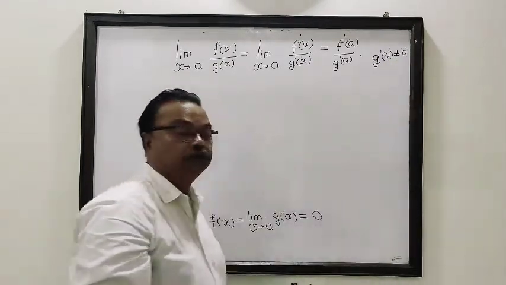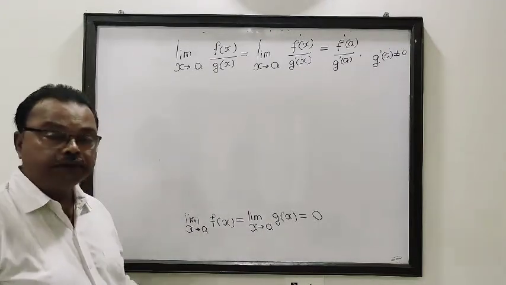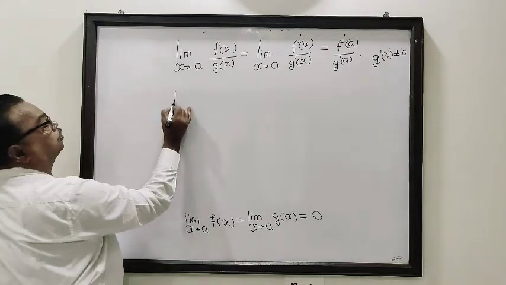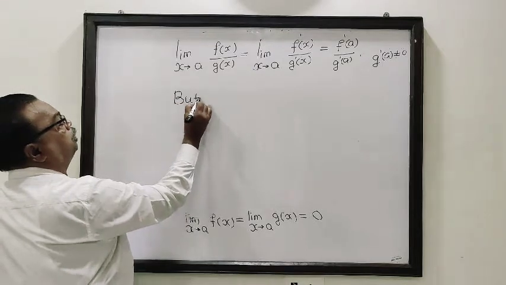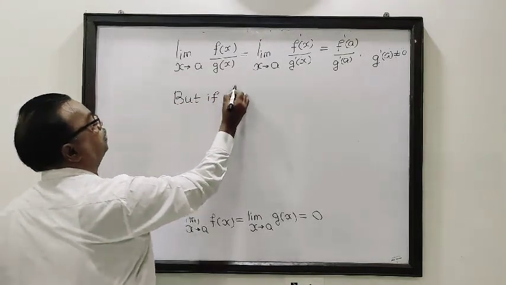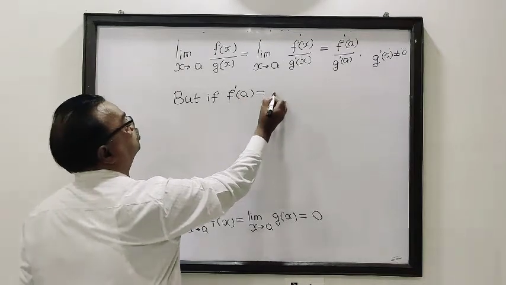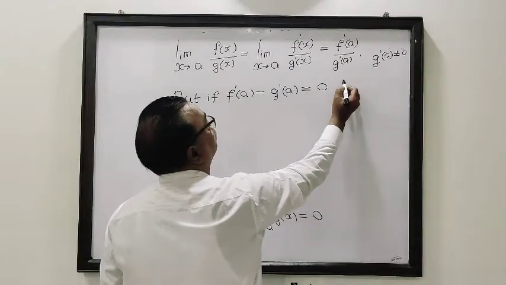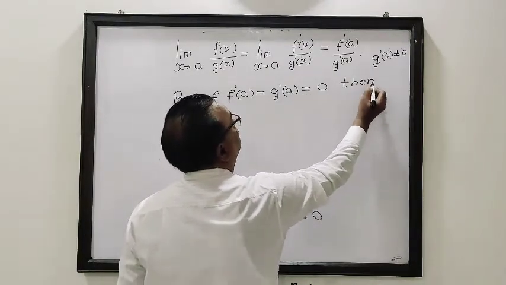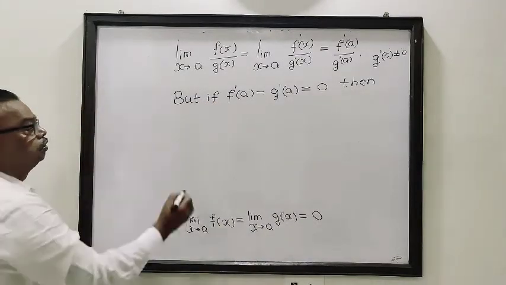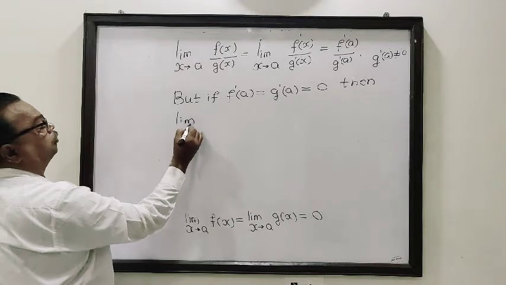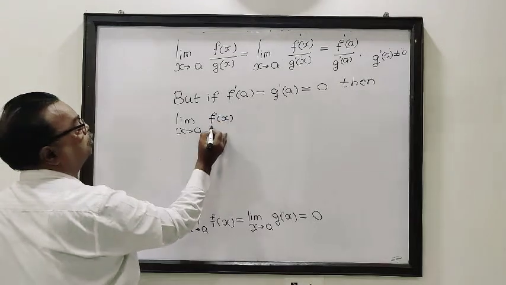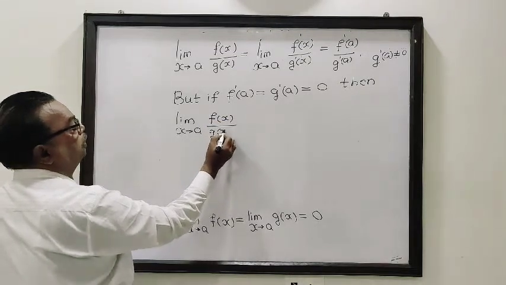Provided g dash of a is not equal to 0. But it may happen that f dash of a and g dash of a both may be 0. But if f dash of a is equal to g dash of a is equal to 0, then limit x tends to a of f of x upon g of x.